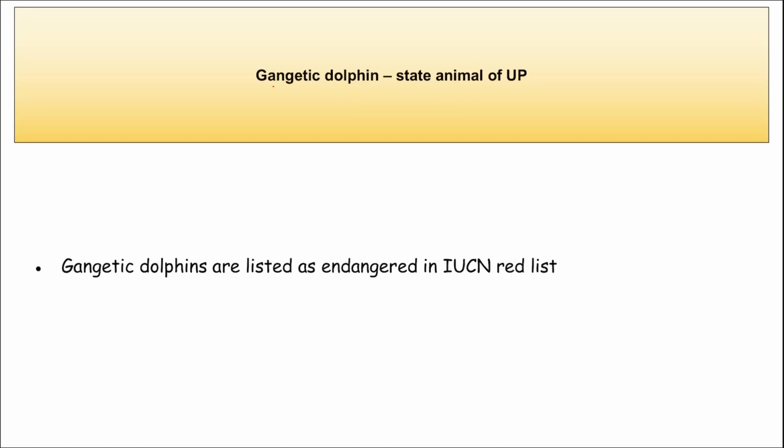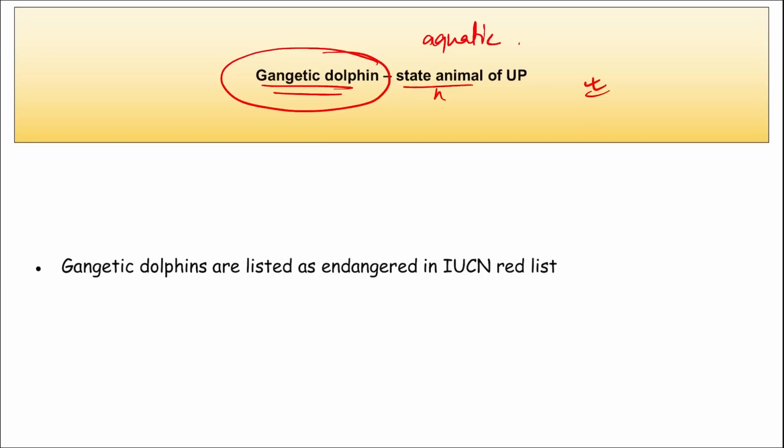Next we are talking about the Gangetic dolphin, right? Important because the Gangetic dolphin has been recently declared as the state aquatic animal of UP. This question can be asked: recently Yogi Adityanath, Chief Minister of UP, has declared which animal as the state aquatic animal? So it will be your Gangetic dolphin.